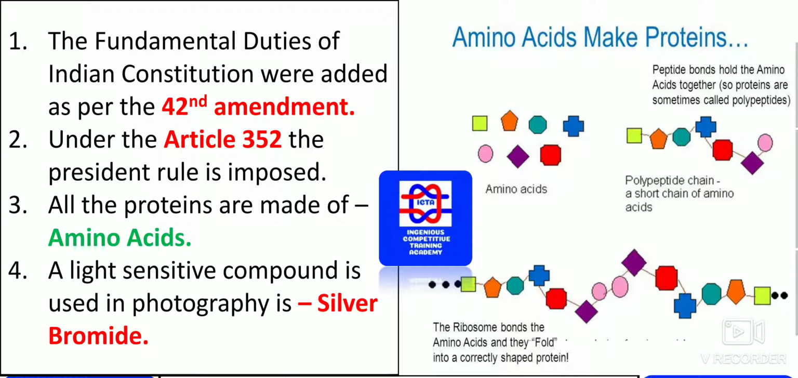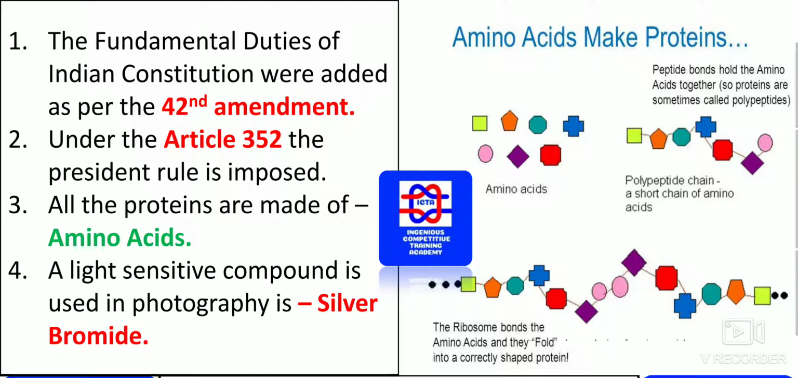A light sensitive compound is used in photography. We knew that to develop the photographs, we use silver bromide. So that is one thing. The light sensitive compound that is used in photography is silver bromide, that is AgBr.